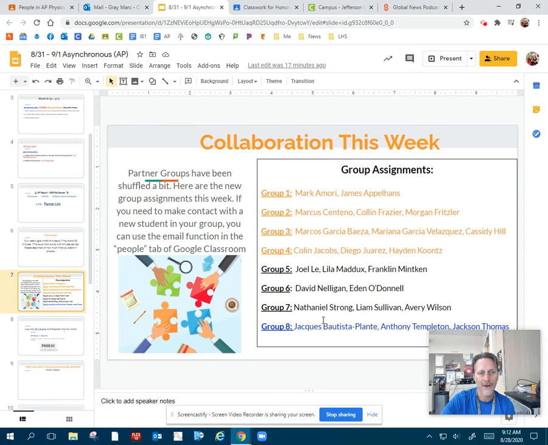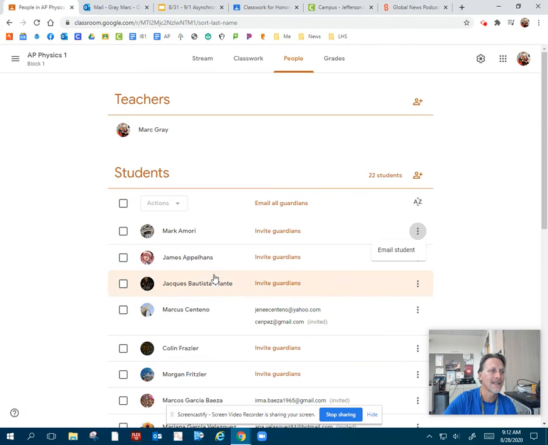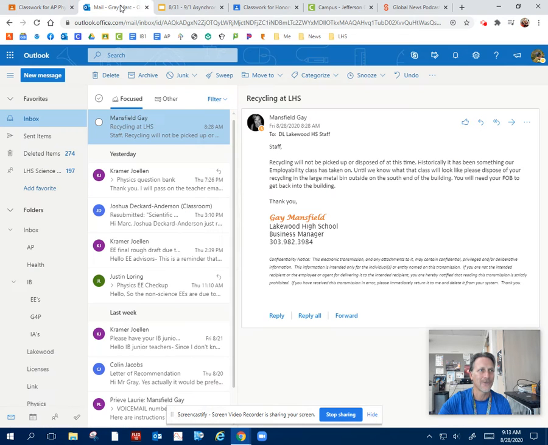But here's the groups right here. They're probably a little different than last week because we've had some shuffling around with numbers and things like that. So you'll want to go ahead and see who's in your group. And if there's something new going on, you're going to want to reach out to that new person and get them into your group. And if you would just use Google Classroom and go to the People tab, I'll show you how to go there. In the People tab, you could just say, hey, I want to email the student. So you just click this little thing right here. It says email the student and get in contact with that student, which also means you should probably be checking your email if someone else is trying to contact you from our class.